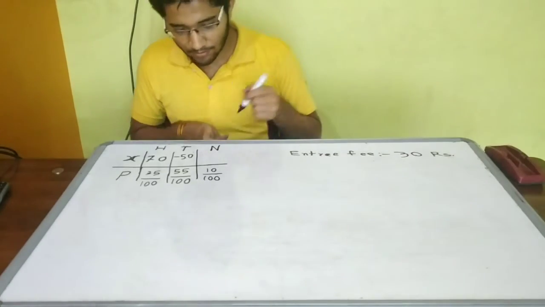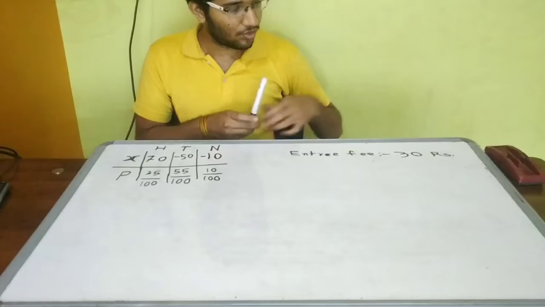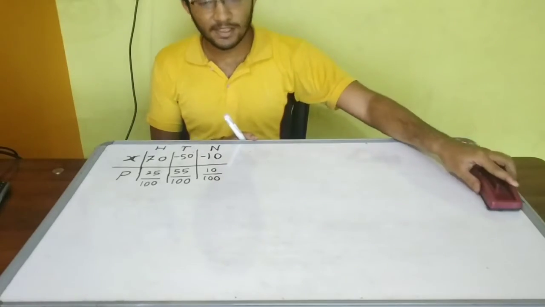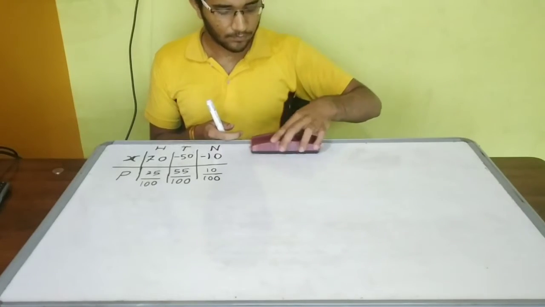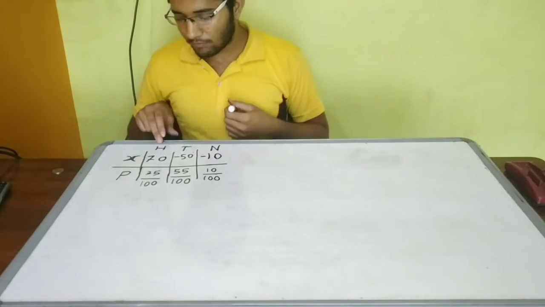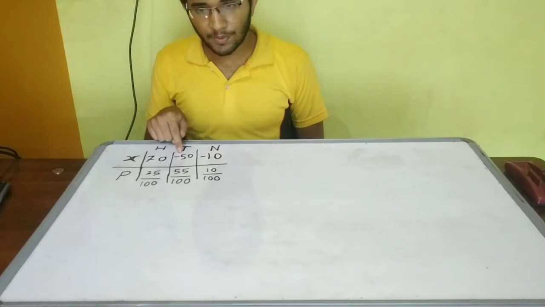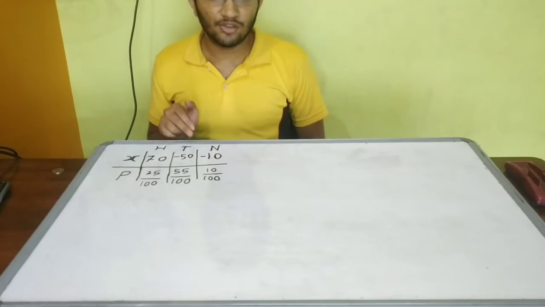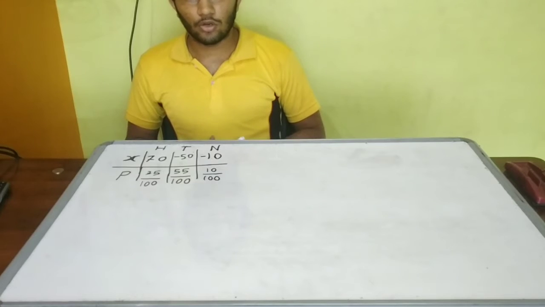Actually negative 10, because we are paying more than the receiving amount. So this is the only part we have to see now. This is the total profit outcomes, profit or loss. Whenever we get heads, we have a profit of 70. When we get tails, we have a loss of 50. When we get neither heads nor tails, we have a loss of 10. Now, will you decide to play or not?